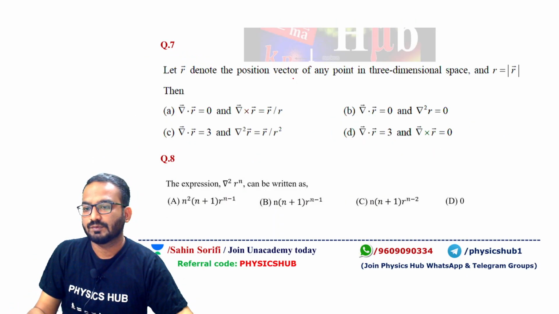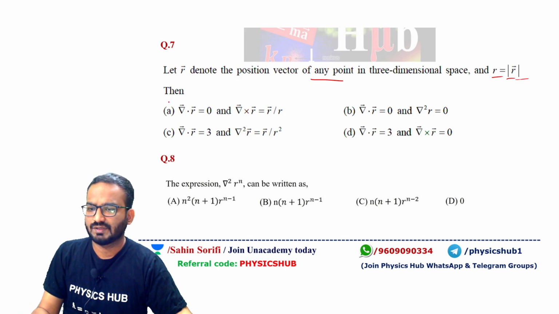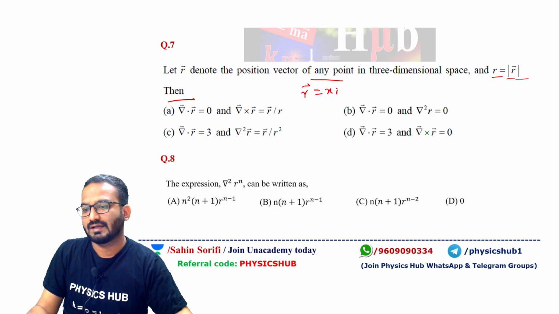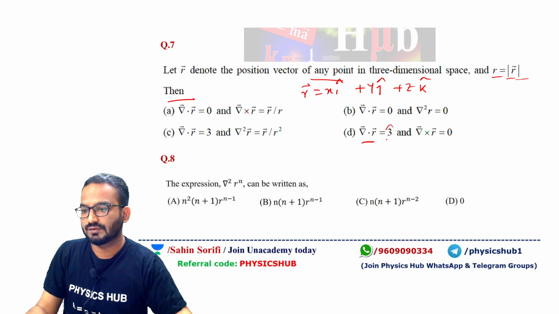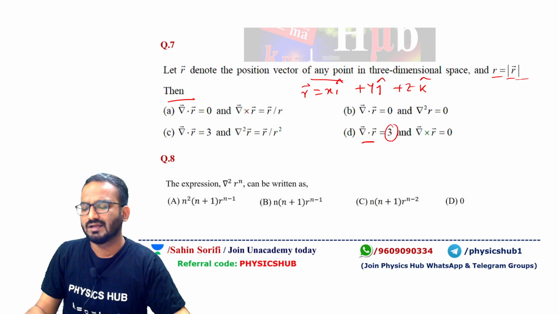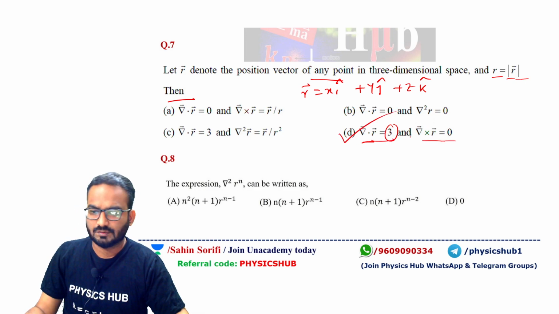Okay, let's move forward to question number 7. Let R denote the position vector of any point in three-dimensional space, then R equals mod R, then what will happen? R equals x i cap plus y j cap plus z k cap. If you find the divergence of R, this will give you del del x of x plus del del y of y plus del del z of z, which is 3, and if you take the curl, it will give you 0. So option D will be the correct option for this question.